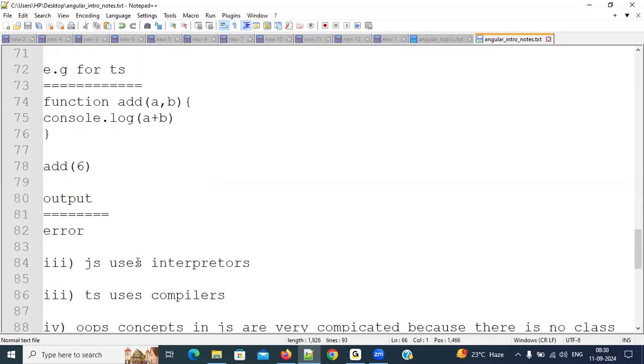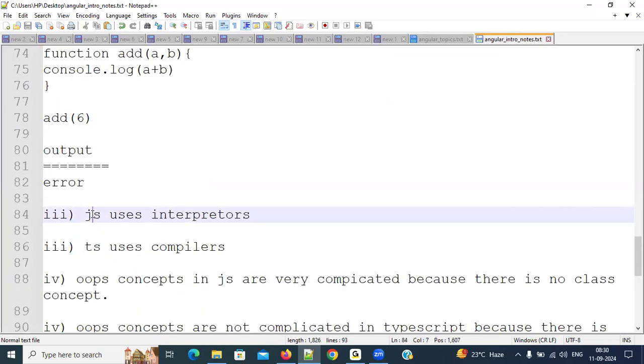Now, after that, the third one, what is that? JavaScript uses an interpreter. Give me a second, everyone.